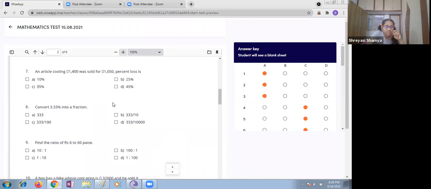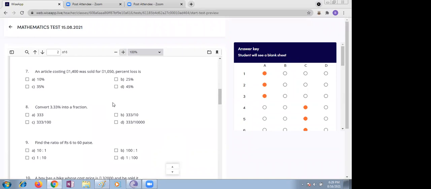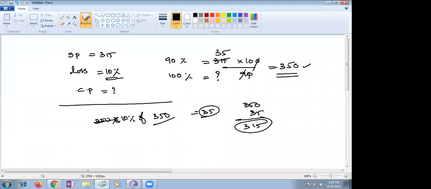Yes. Next, an article costing, cost price is 1400, sold at SP 1050. Obviously it is a loss here. How much loss percentage means you have to subtract and divide by CP. So 1050 means how much? 350. 350 divided by 1400 into 100.